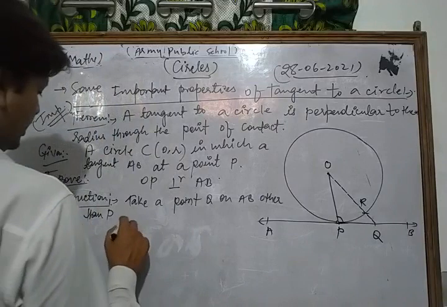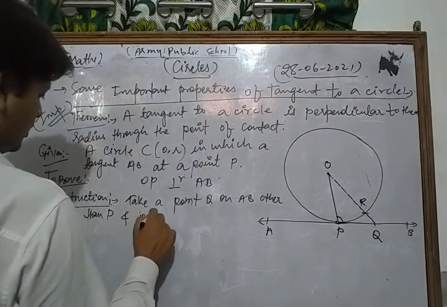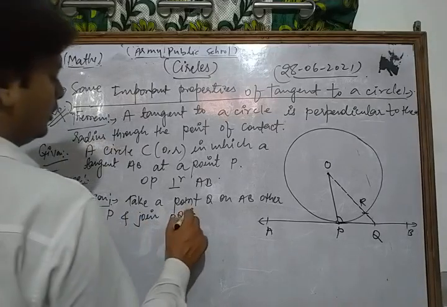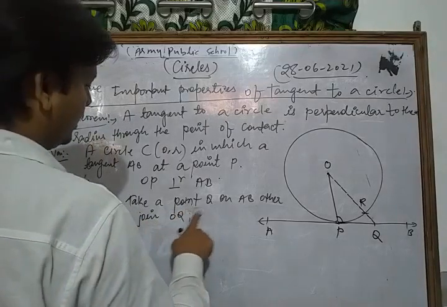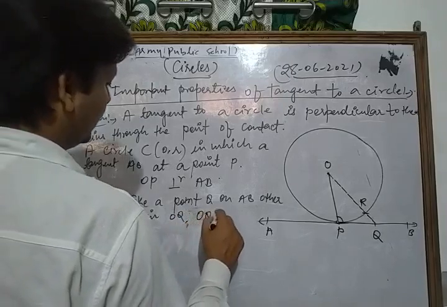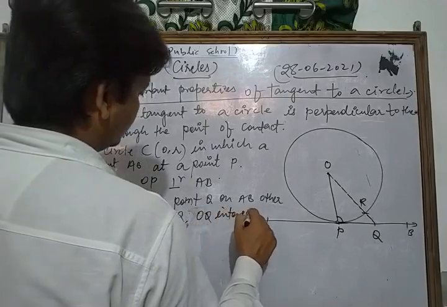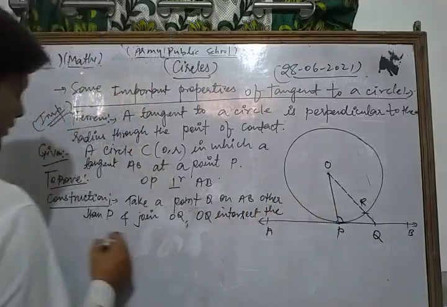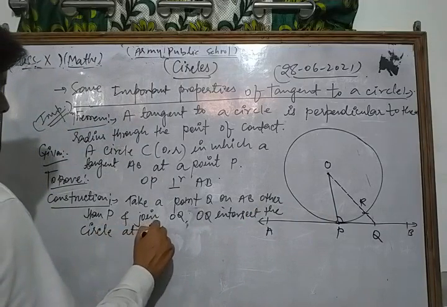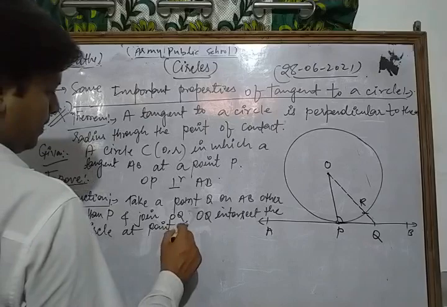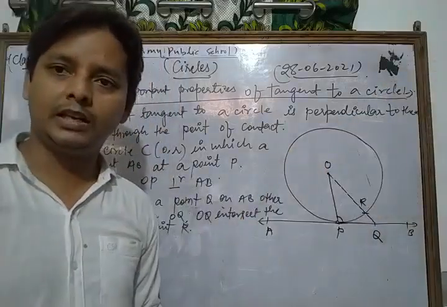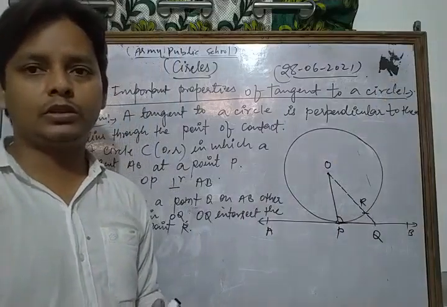And join OQ, and OQ intersects the circle at point R. So this is a very important concept.